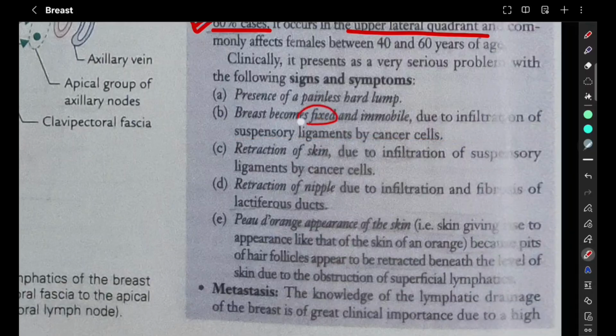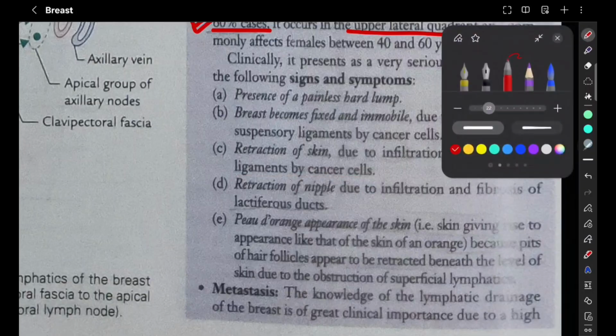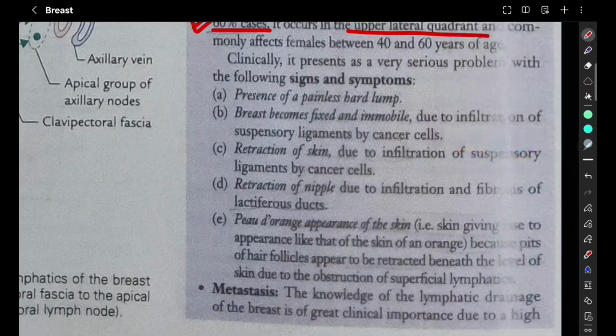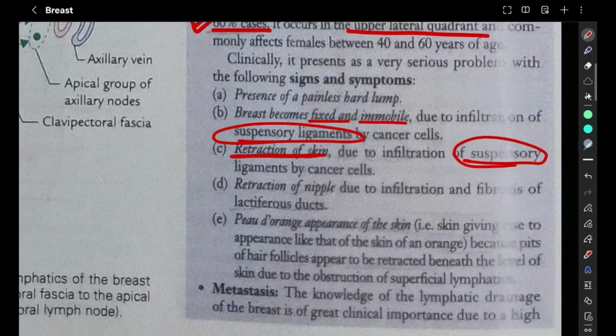Now the breast is becoming fixed and immobile because the cancer cells have entered the suspensory ligament. Next is retraction of skin due to infiltration of suspensory ligaments by cancer cells. So here the thing to note is, first, it becomes fixed or immobile because of infiltration into the suspensory ligament, and retraction of skin is also due to infiltration into the suspensory ligament. Retraction of the nipple is due to infiltration into fibers of the lactiferous duct.